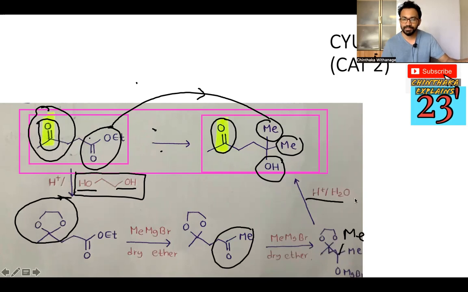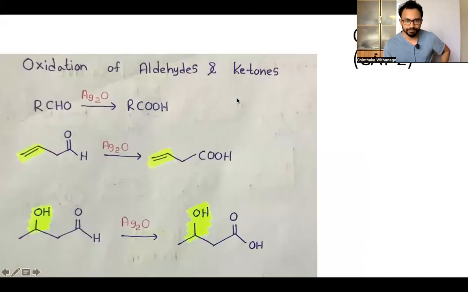So when we add H plus, H2O, MgBr becomes OH, and the part we protected returns, our keto group returns. I think this is also from your resource book. Several times, as I remember, this has come for the CAT exams and also the final exams. It has been asked from time to time in both. So it is a very important reaction you must remember.